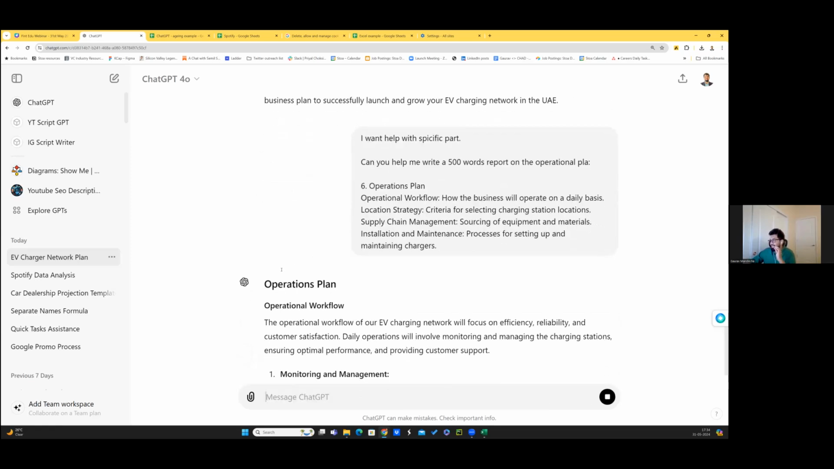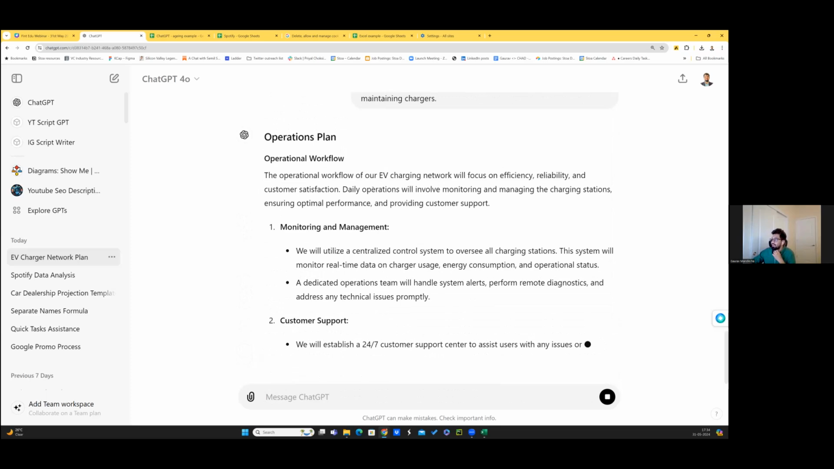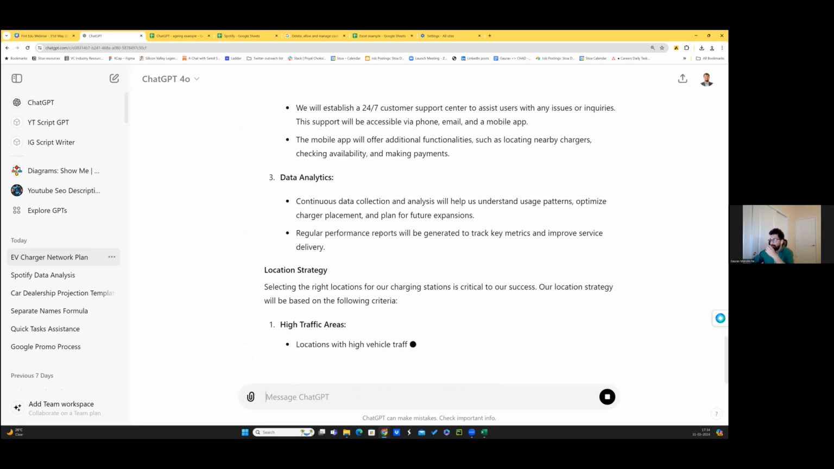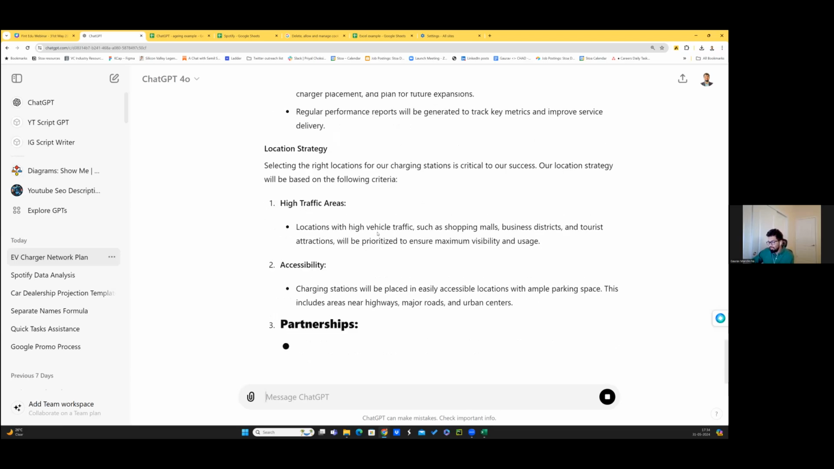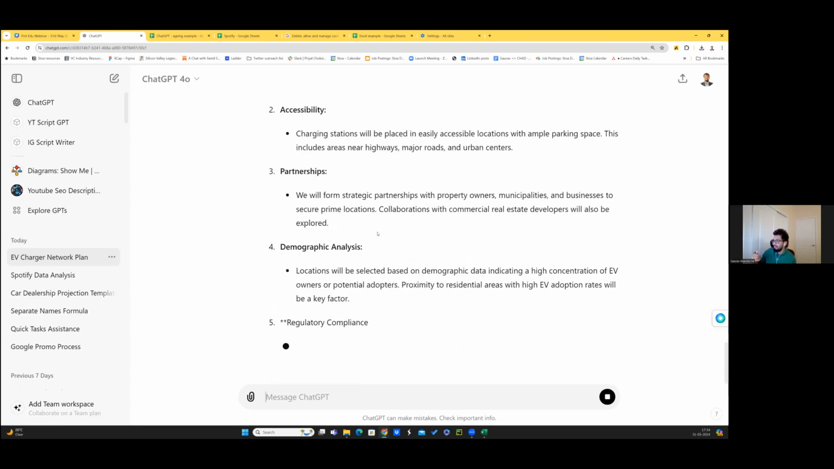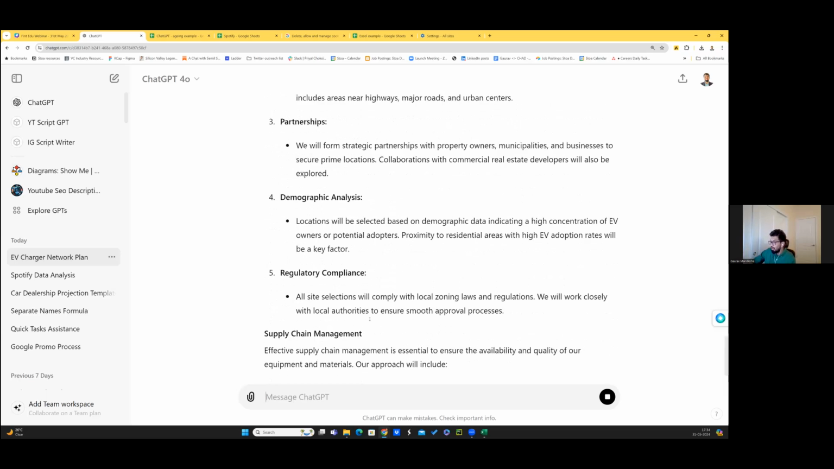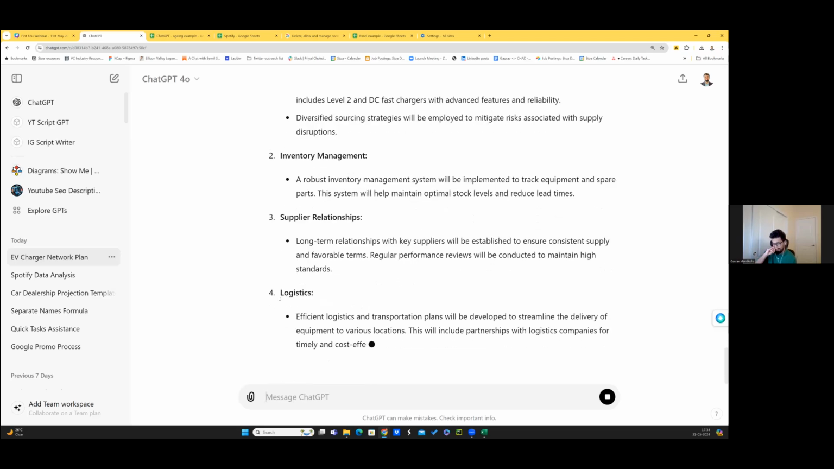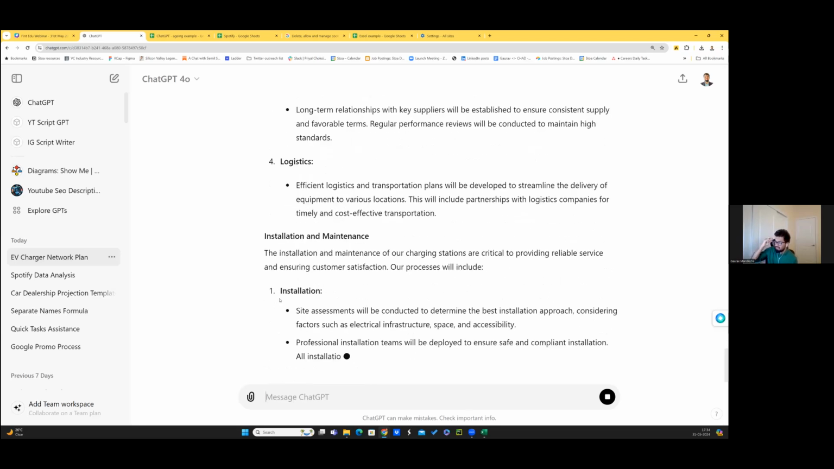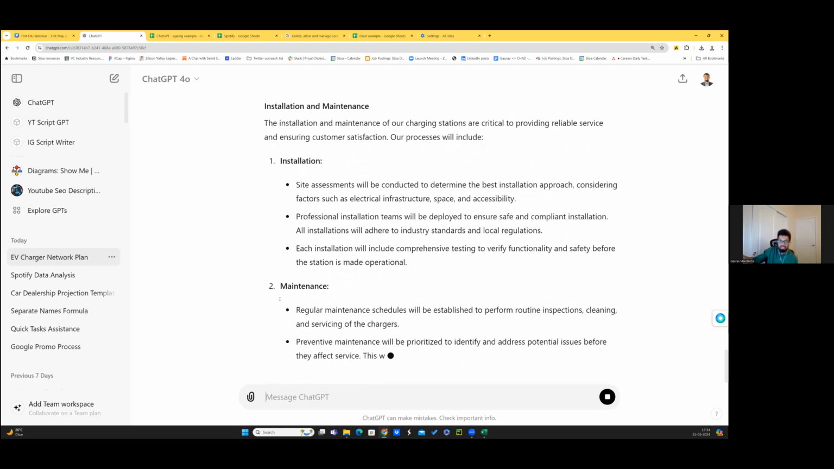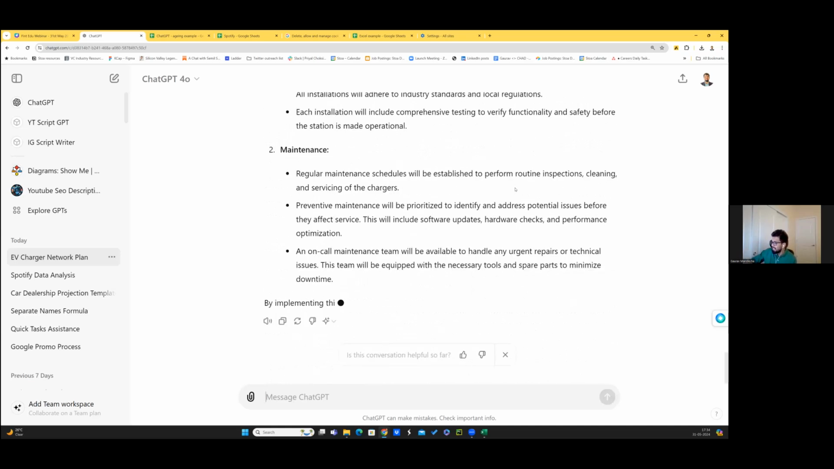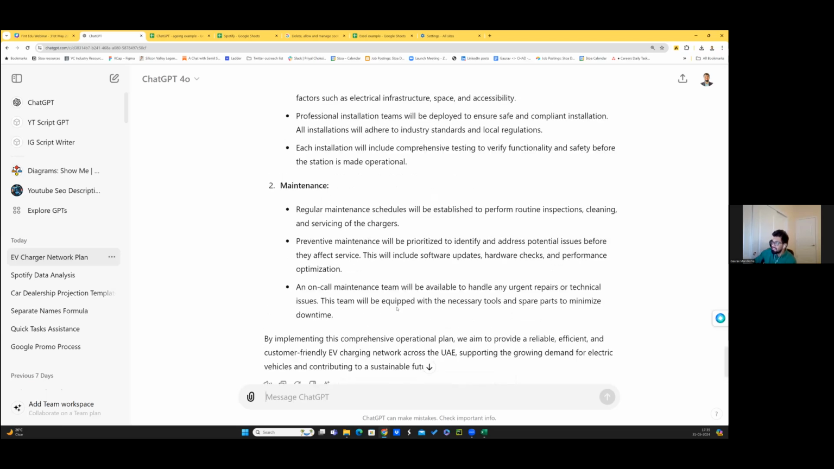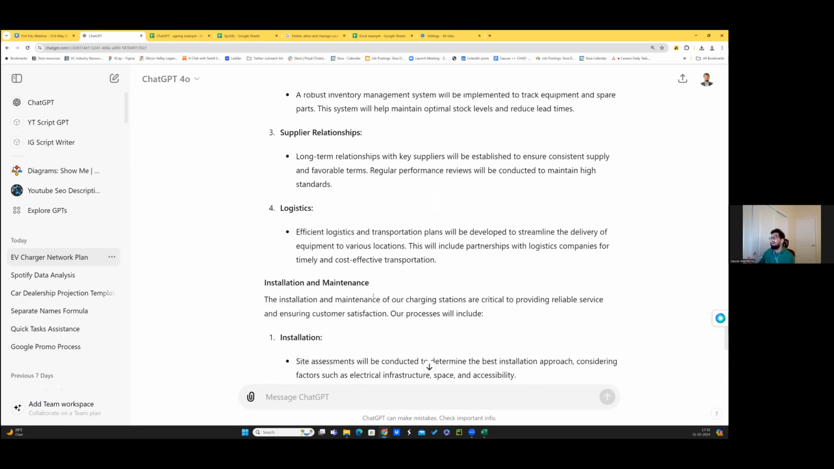And it will very easily be able to identify, okay, sure, what are the nuances of it. There will be a centralized control system. There will be a 24/7 support team. What are the partnerships that I have to do? What are prime locations? How will I source it? How will I go about inventory management, supplier relationships, all of this, right? Just thinking about this would have taken us so much time, but within minutes we have the entire piece, and it has nuances about how we'll go about UAE and things like these, right? So this is the power that I'm speaking about.